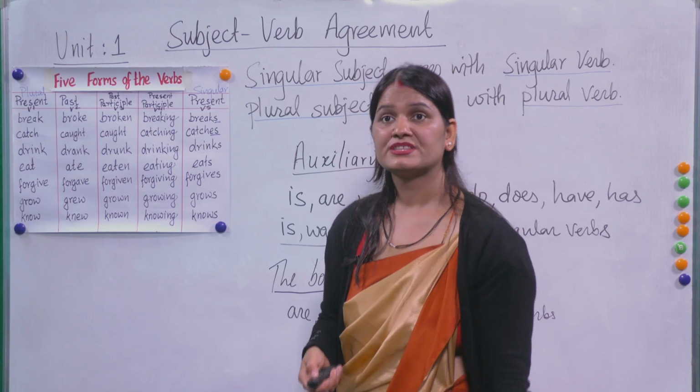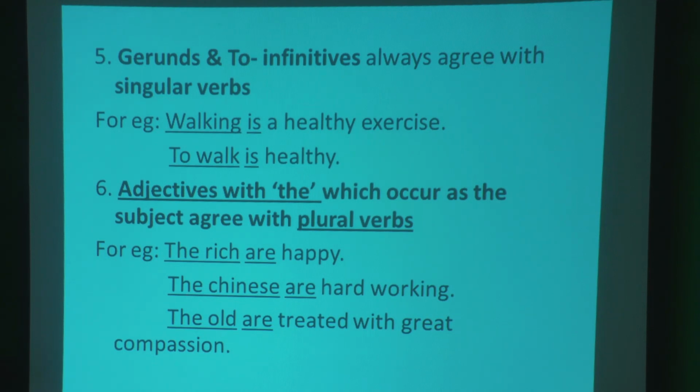Now next one, gerund and to-infinitive. Gerund means the verb ing form. Both the verb ing form and the to-infinitive agree with singular verbs. Walking is a healthy exercise. To walk is healthy, this way. Gerund agrees with a singular verb and to-infinitive agrees with a singular verb. So you have to keep these things in mind.